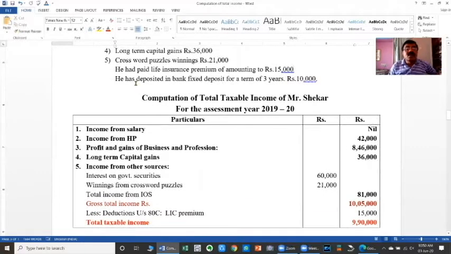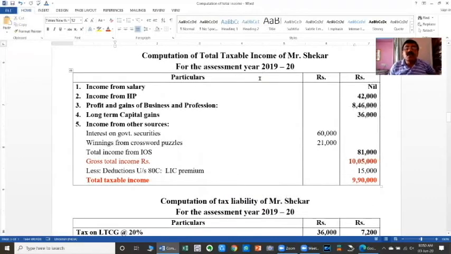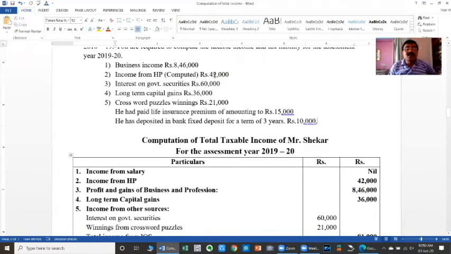And then he has deposited in a bank deposit for a term. The deposit in the bank cannot be given as deduction, but if there is interest on the bank deposit, we have to give deduction under 80TTA. Okay, so taking this information, first of all, step number one in the computation of tax liability is computation of gross total income.